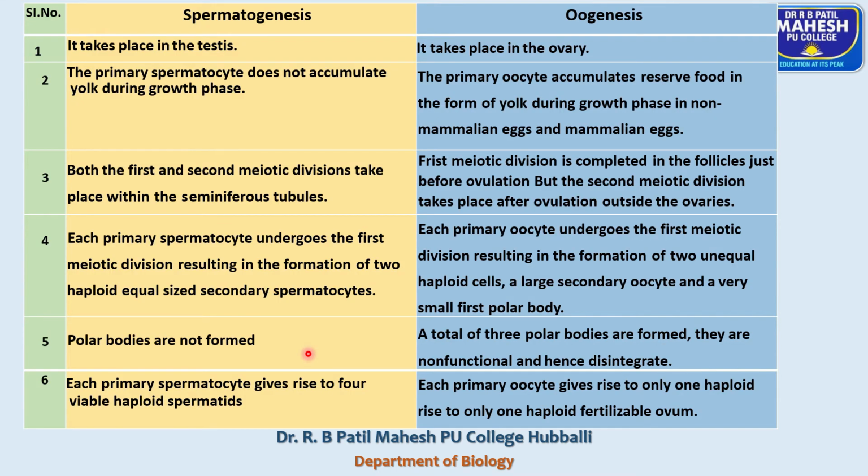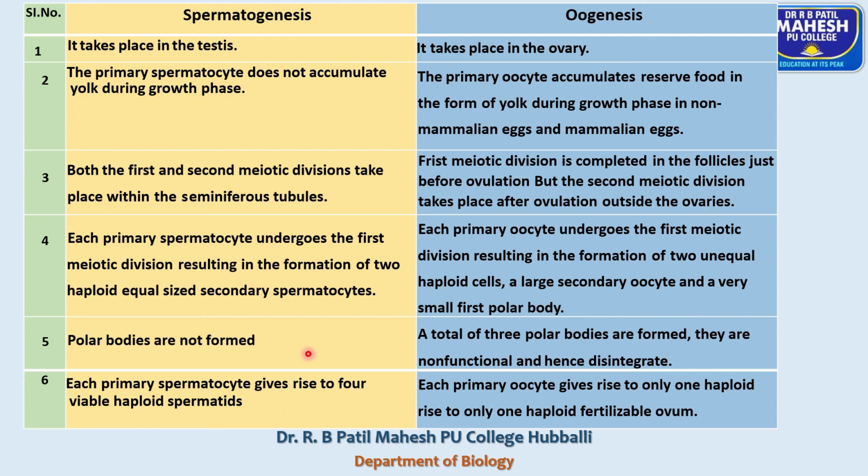and oogenesis. The first difference is that spermatogenesis is the formation of a haploid male gamete, whereas oogenesis is the formation of a female haploid gamete. The second difference: the spermatogenesis process takes place in the testes or male gonad, whereas the oogenesis process takes place in the female gonad, that is the ovary. Third difference: the primary spermatocyte does not accumulate yolk during the growth phase.